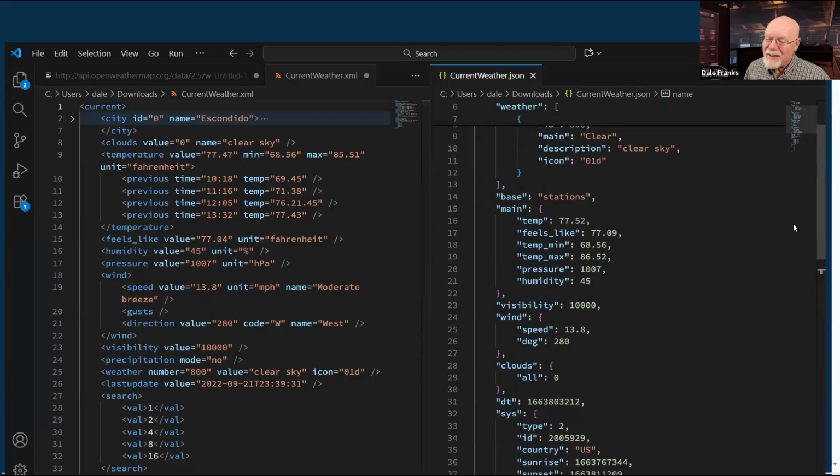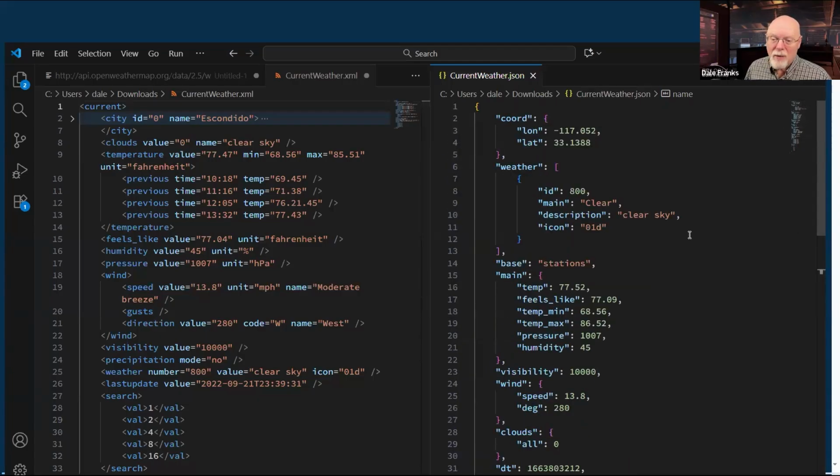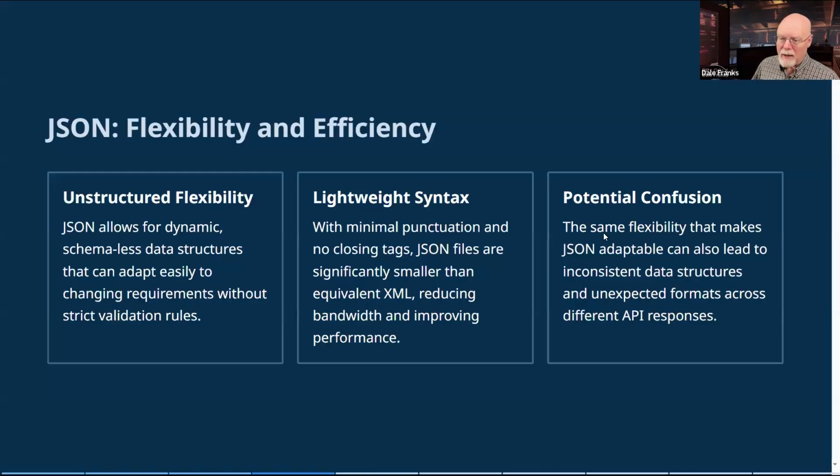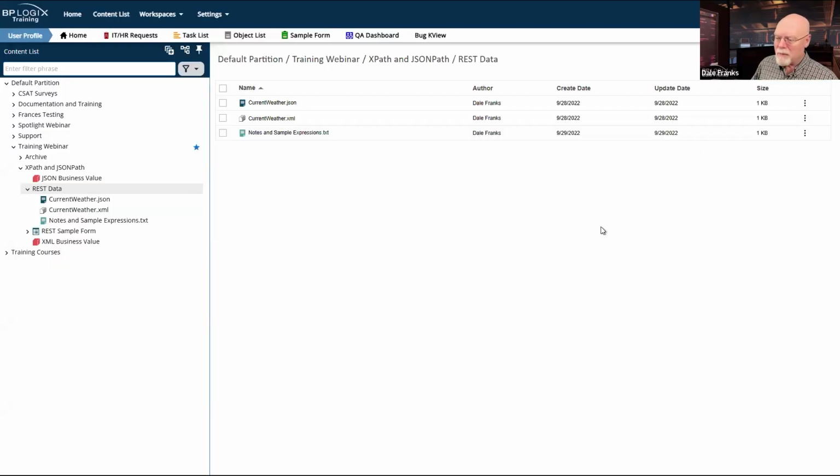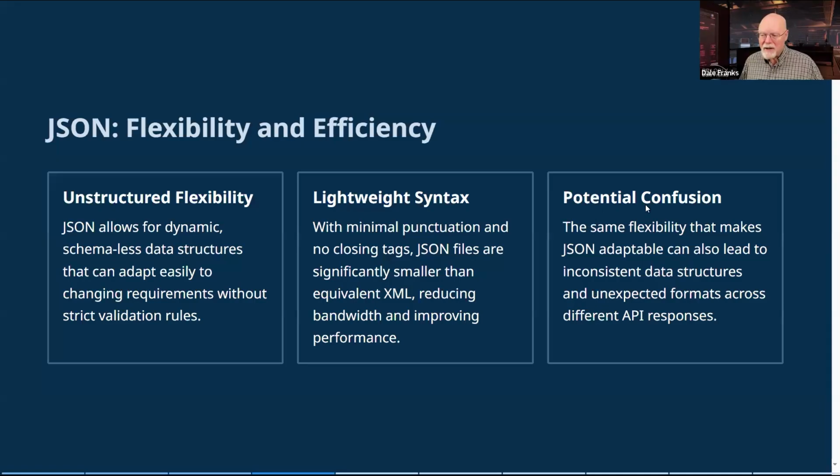It's less so here whenever you get to JSON. And something is even more confusing in JSON, and I mentioned it before, but let's actually take a look at it. In JSON, I can present the same data in different ways, which brings us to this potential confusion point.